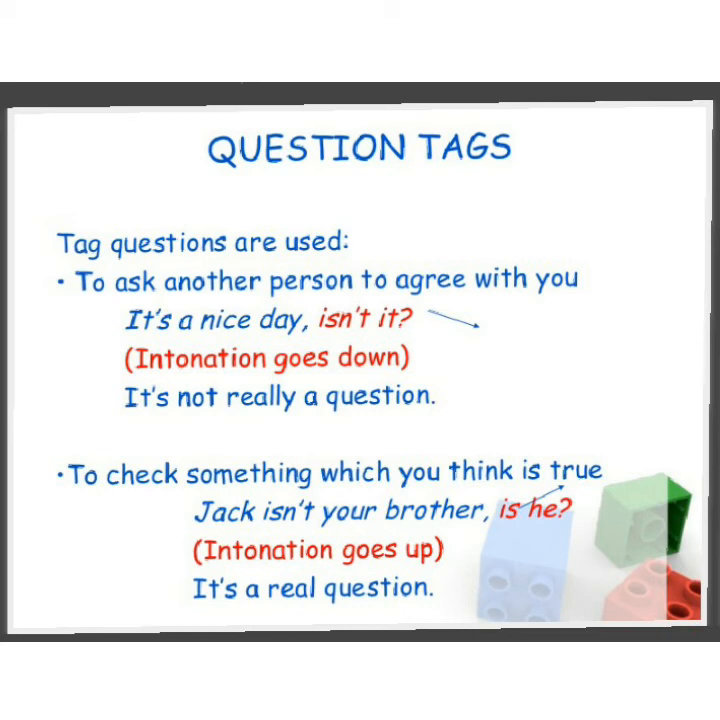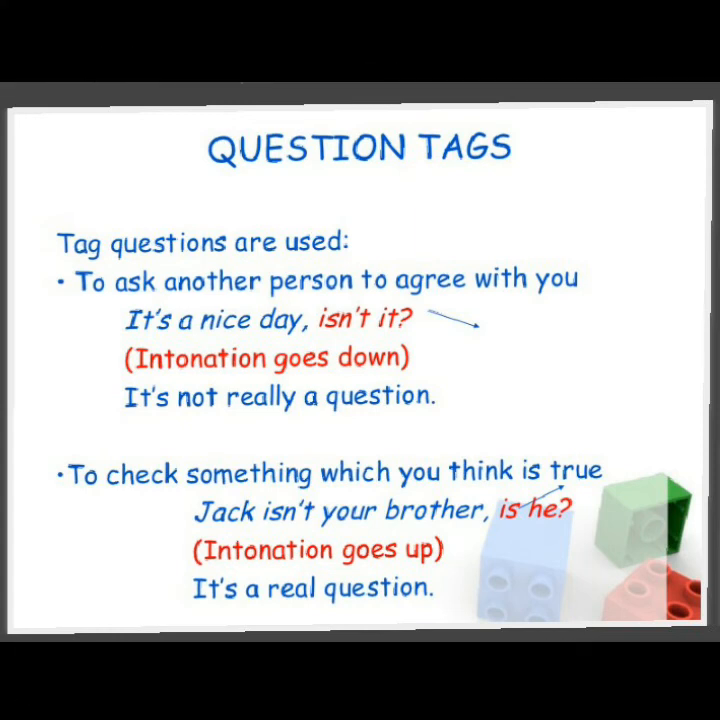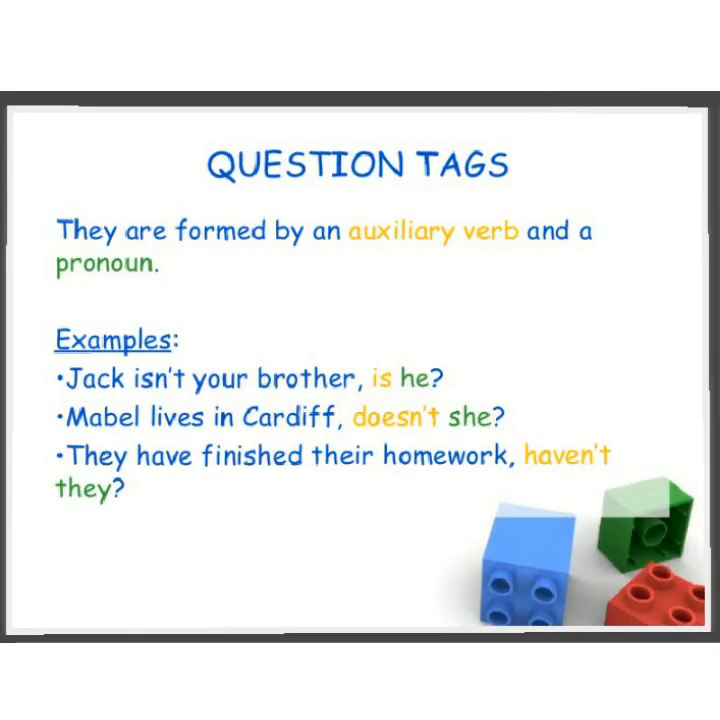It's a real question. We can say that if we have a statement in positive, we can frame the question tag in negative. And if we have the statement in negative, we can frame the question tag in positive. Now let's see how question tags are formed by an auxiliary verb and a pronoun. Let's try to understand with the help of some examples.